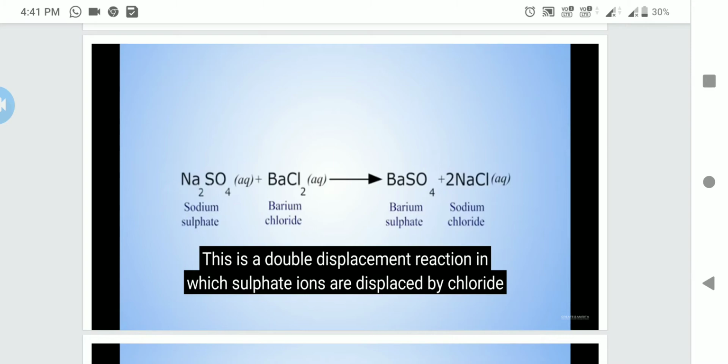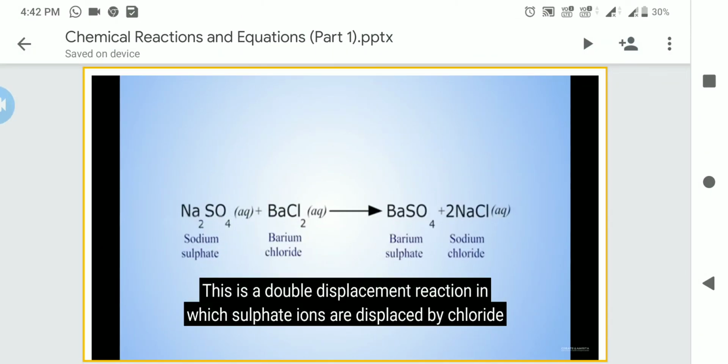So when these two compounds react, it forms barium sulfate, that is the thick white precipitate, and above it sodium chloride solution. In this reaction the two compounds, sodium sulfate and barium chloride, get decomposed into their component ions, as sodium and sulfate ions, and barium and chloride ions.